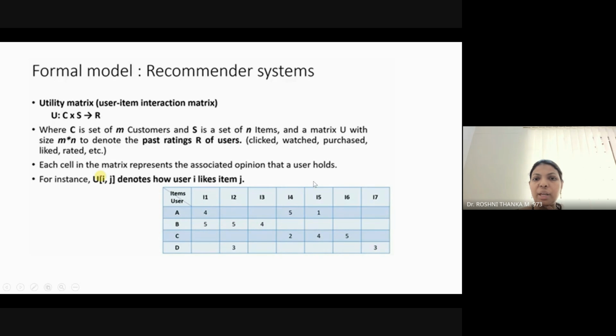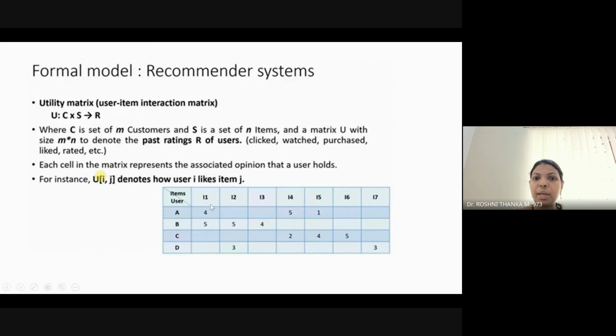So this is one of the important components used in this recommendation system. Based on the instance, we are able to understand a lot of information. For example, you see user A has given a rating of 5 for item 4. If user A and user C both like this item 4, what I can suggest is that user A and C are like-minded for item 4.